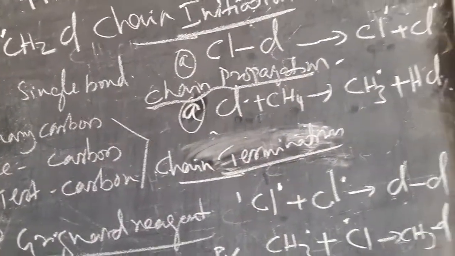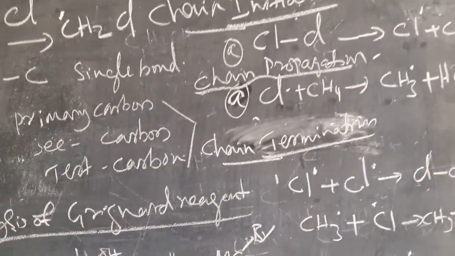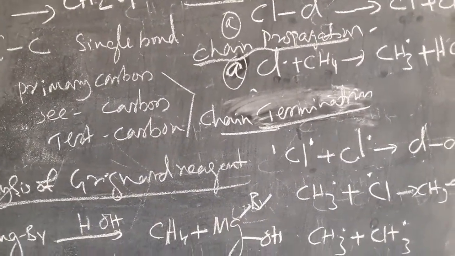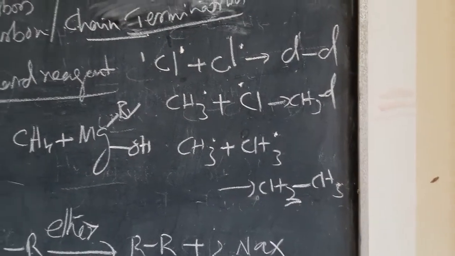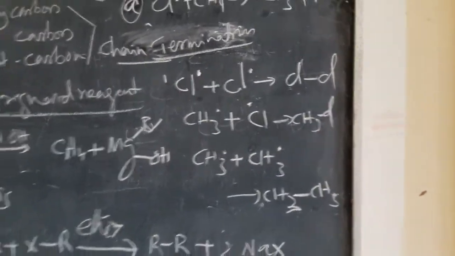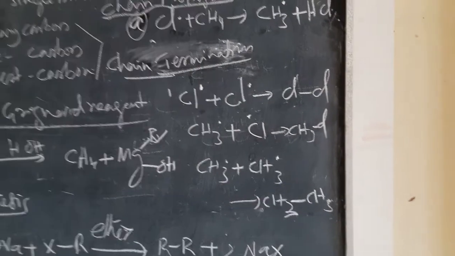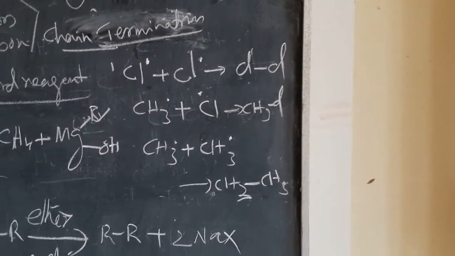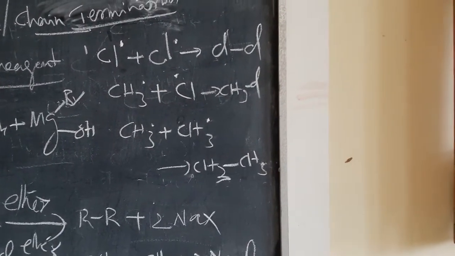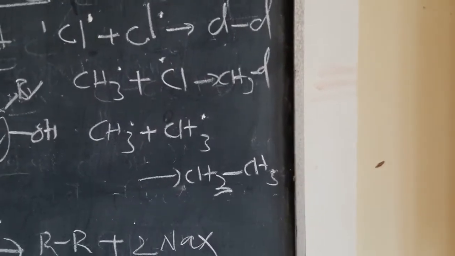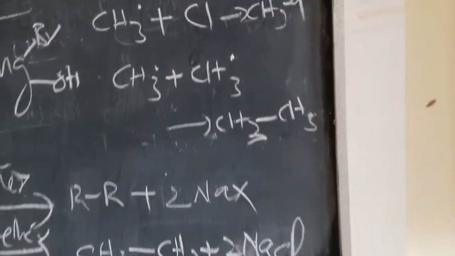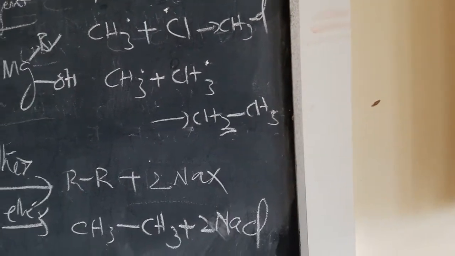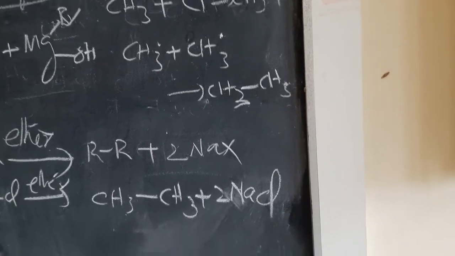Chain initiation means you have to start the vehicle, chain propagation you have to move the vehicle, and chain termination is the exact running of the vehicle, right? It is like that. Cl, Cl, Cl2, CH3 dot plus Cl2, CH3Cl. This is the second step. This is CH3Cl. And again CH3, CH3. These are the chain termination.